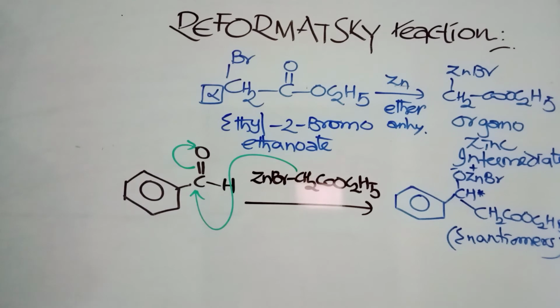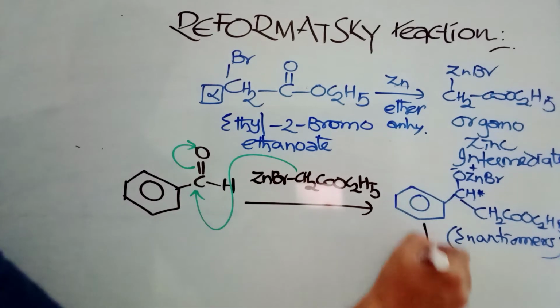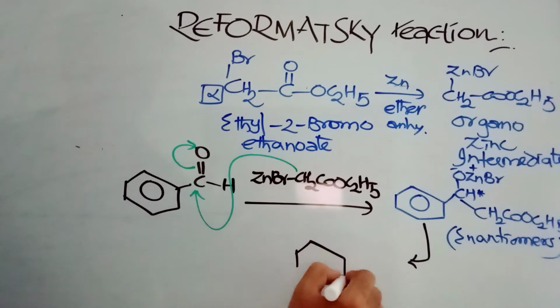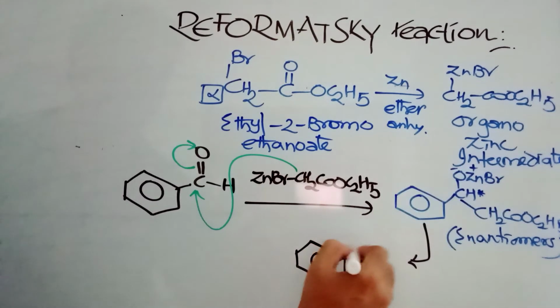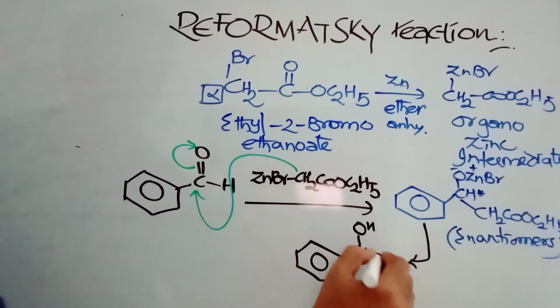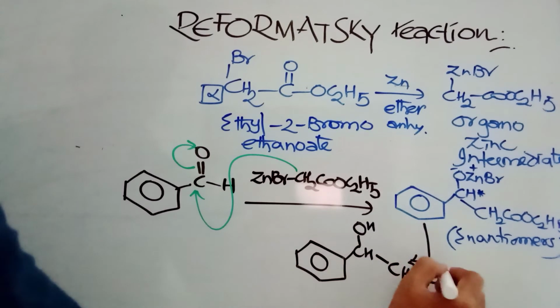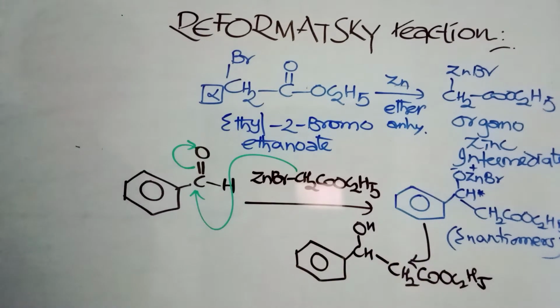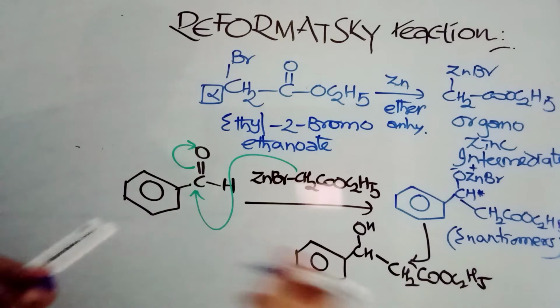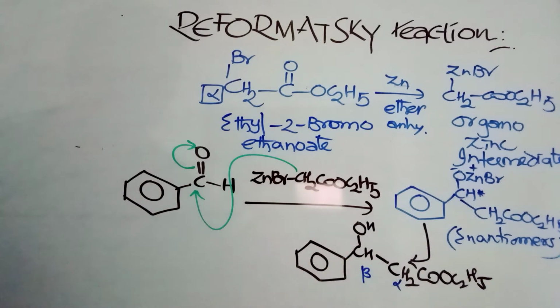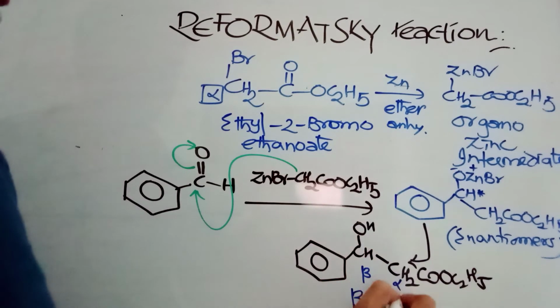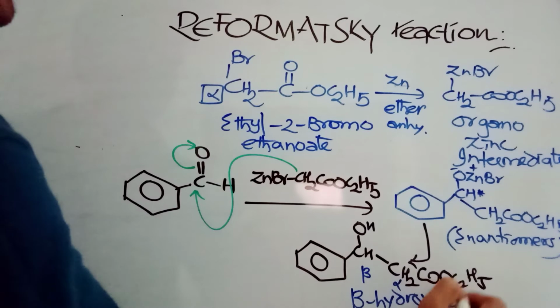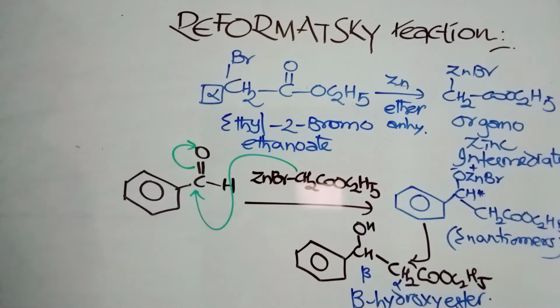Then you can go for hydrolysis, where it is hydrolyzed. This OZnBr part, CH, it will become OH, CH2COOC2H5. This is the ester, this part is alpha and this is beta. Beta hydroxy ester. Okay, beta hydroxy ester, as we were discussing in initial stages, this is the product, beta hydroxy ester.